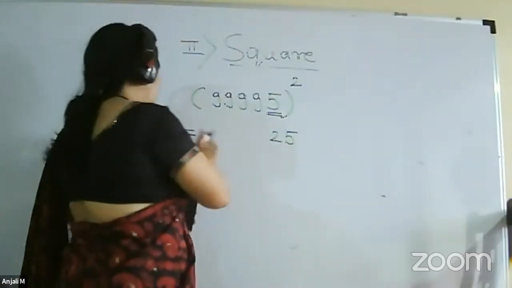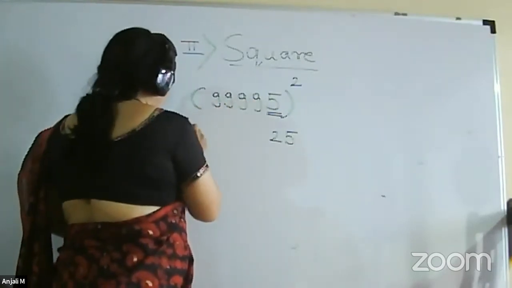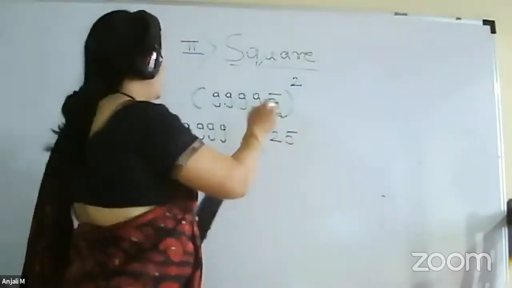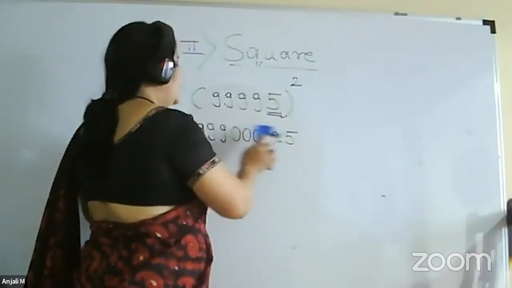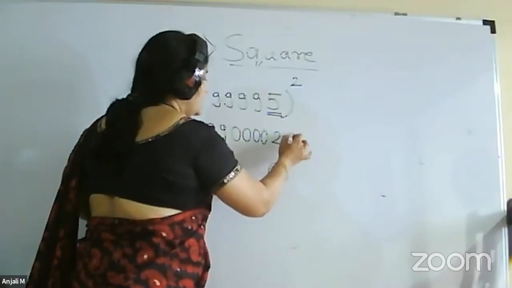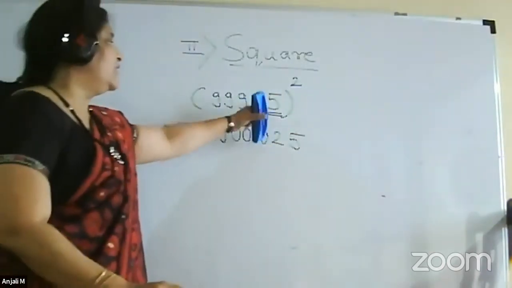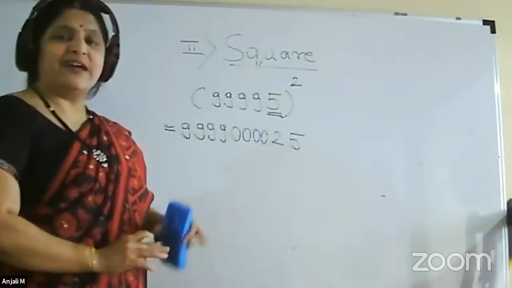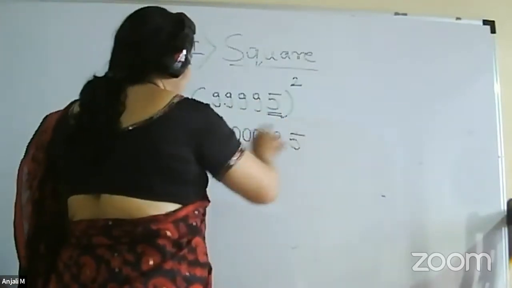And now what to do? Before that, you have to attach, count the number of 9s. So 4 times 9, and immediately after that, the number of zeros. So 4 times zeros. And then our number 25. So we are using only 9s, zeros and the square of that unit place number. But the formula is a little different if your unit place is 5. So 5 square we have to write at the end.